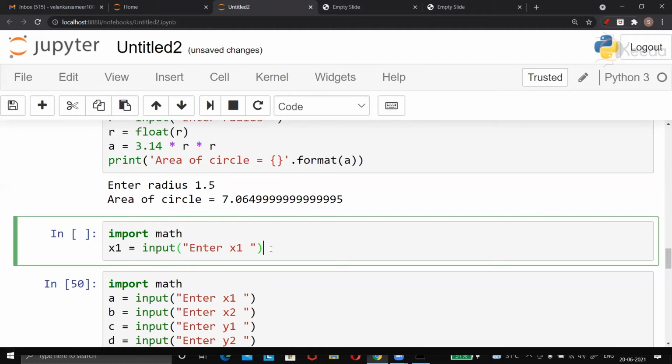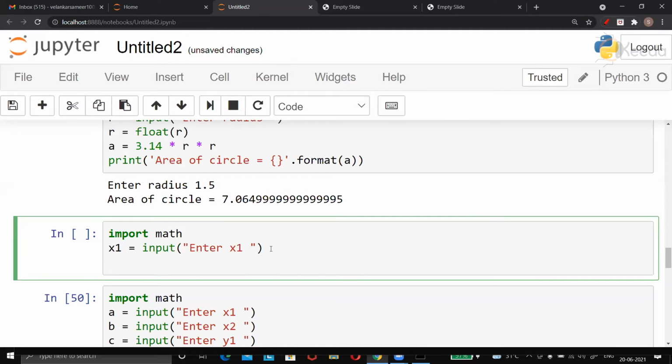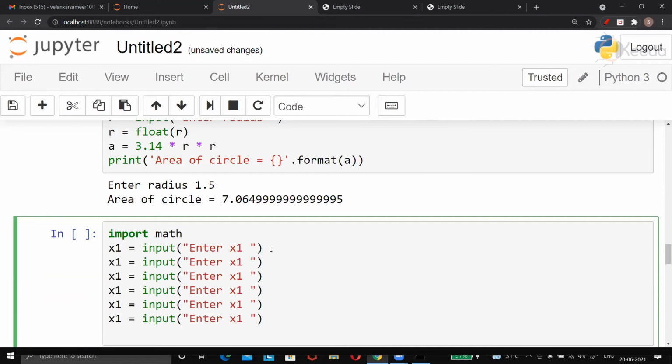Okay. So it's just a matter of copy paste now. I'll just copy paste this line 6 times, because next variable we can enter is y1, value of y1. So we'll ask operator to enter y1, and then we will ask operator to enter x2. This is the value of x2 now, and then y2.